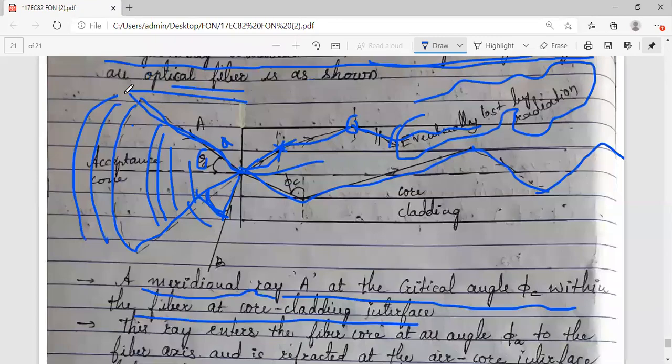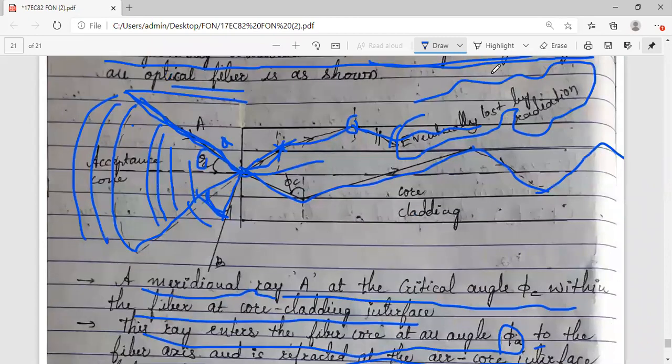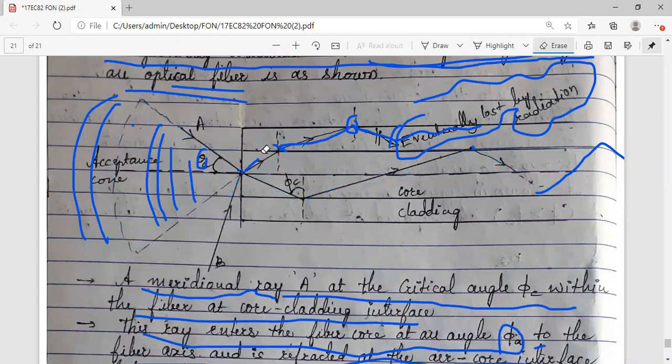interface. So rays entering into this core material. This ray enters the fiber at an angle phi a to the fiber axis, and it is refracted at this interface, right? So there is a refraction here, you can observe. Let me draw it quickly. This is your angle of incidence, theta a. Here there is a refraction, right? The direction slightly is going to change.